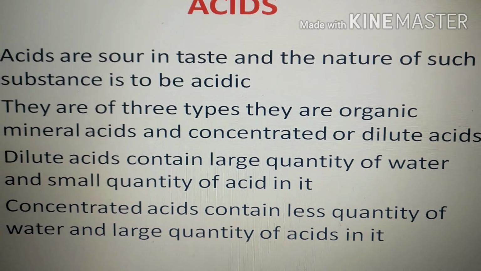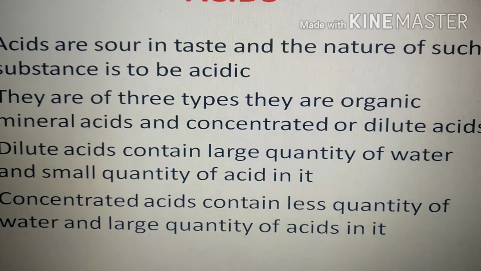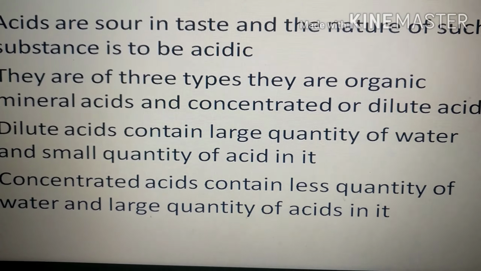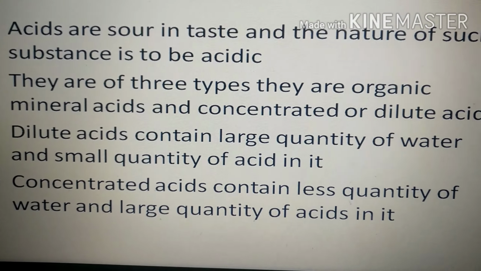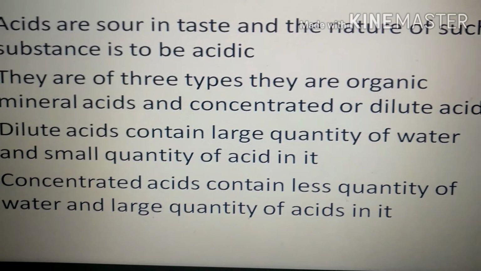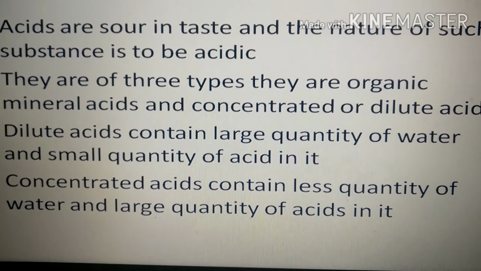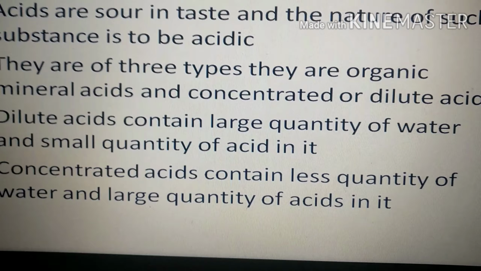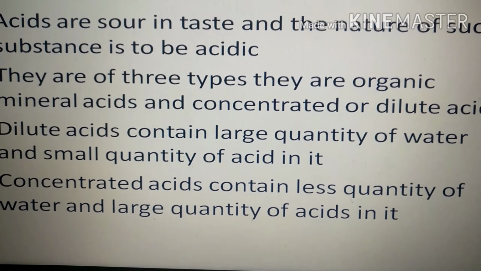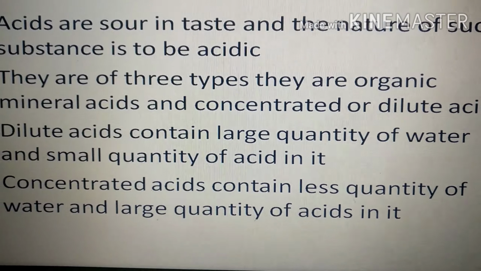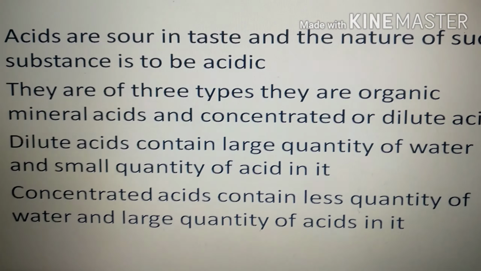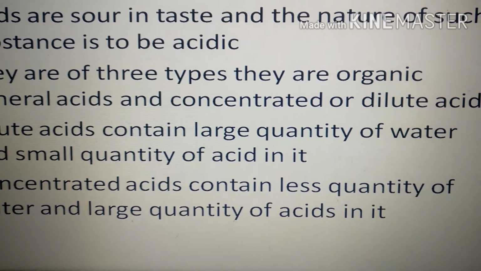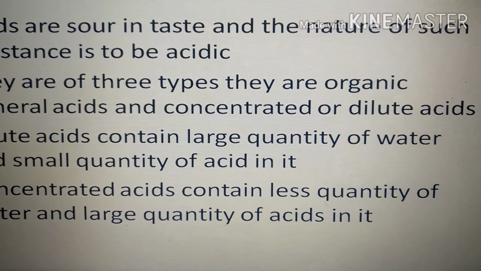They are classified into three types: organic, mineral, and concentrated or dilute acids. Dilute acids contain a large quantity of water and a small quantity of acid, whereas concentrated acid contains less water and a large quantity of acid. What do you mean by organic? We learned it is obtained from nature, whereas mineral acids are called strong acids or laboratory acids. Why? Because they are made by human beings. They are obtained from minerals of the earth. Understand children? Whereas organic acids we consider as weak acids.